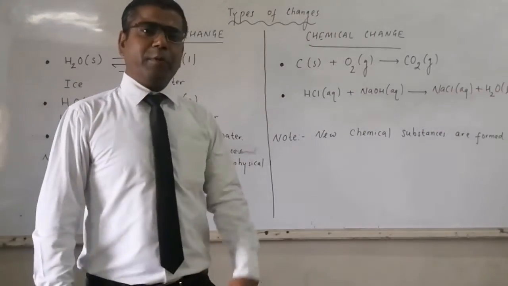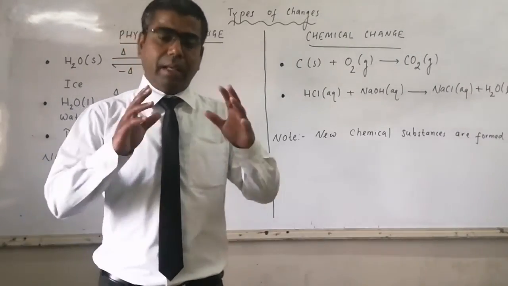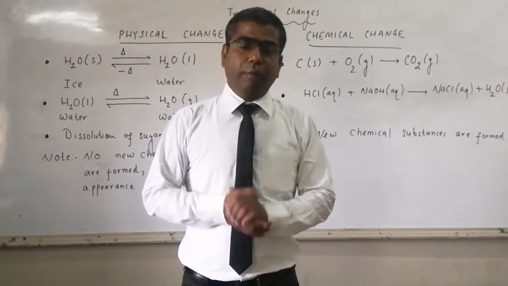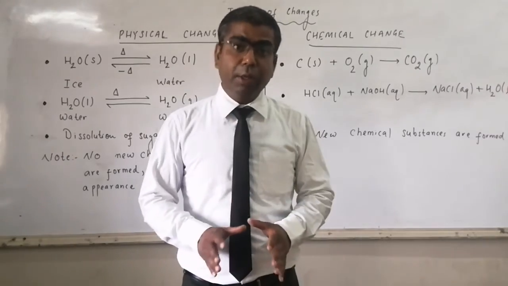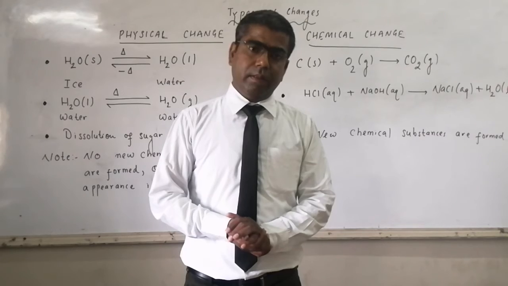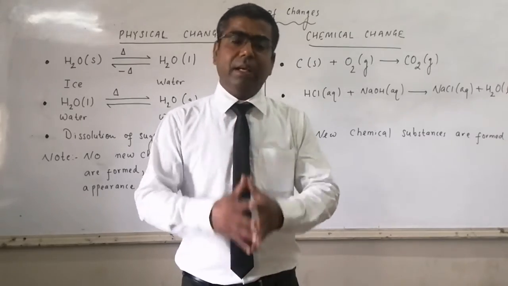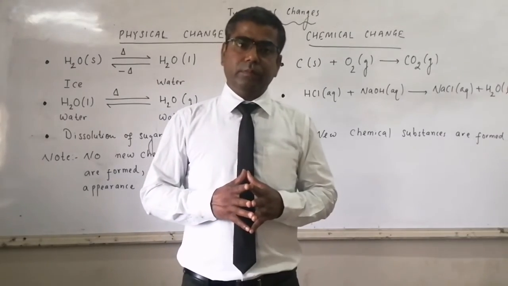So the second type of changes are called chemical change or chemical reaction, where we are getting new compounds or new substances having different chemical properties.